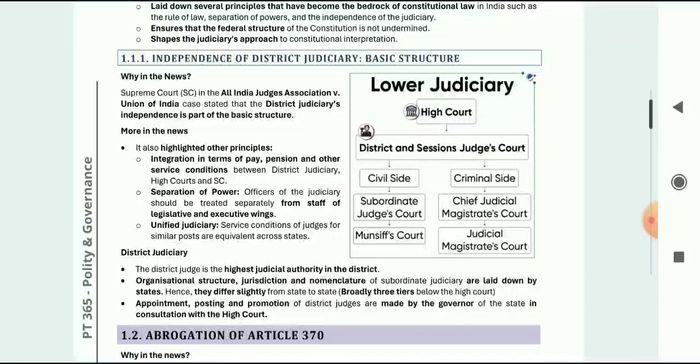Here it is given independence of judiciary and district judiciary.